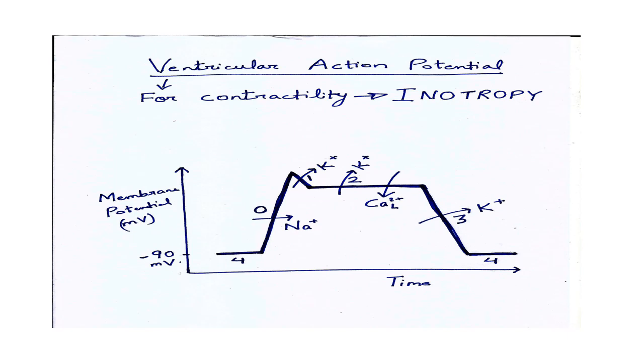Then phase 2, plateau phase. Cause is movement of potassium outside and movement of calcium inside through L-type calcium channel, that is long-lasting calcium channel. So membrane potential remains stable here, and that phase is known as plateau phase or phase 2. Then phase 3 is late repolarization phase. Here long-lasting calcium channel gets closed and potassium channel remains open. So there is potassium efflux, and membrane potential comes back to minus 90 millivolt. After this, phase 4 comes again.